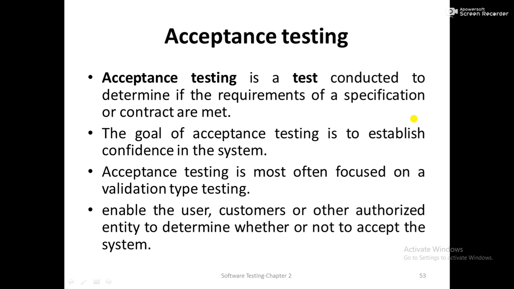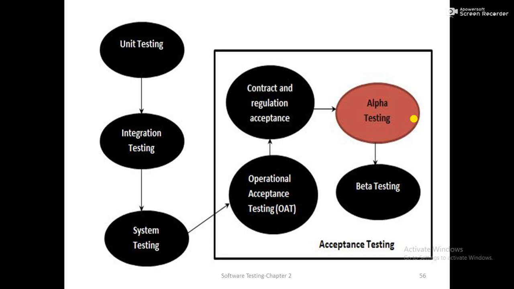Acceptance testing is most often focused on validation, used to check whether the given product is a valid product as per the specification or not. It enables the user, customer or other authorized entity to determine whether to accept the system or not.